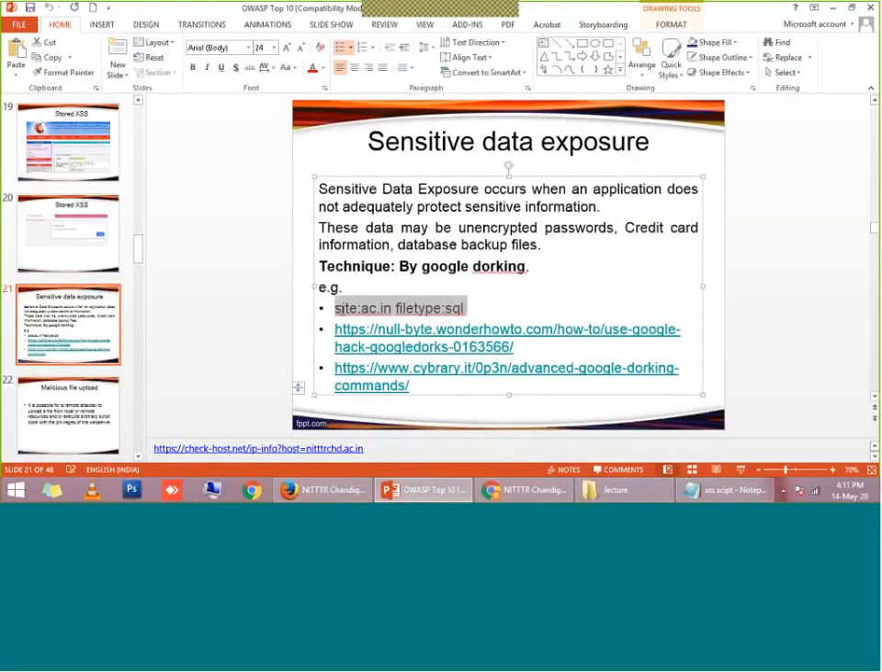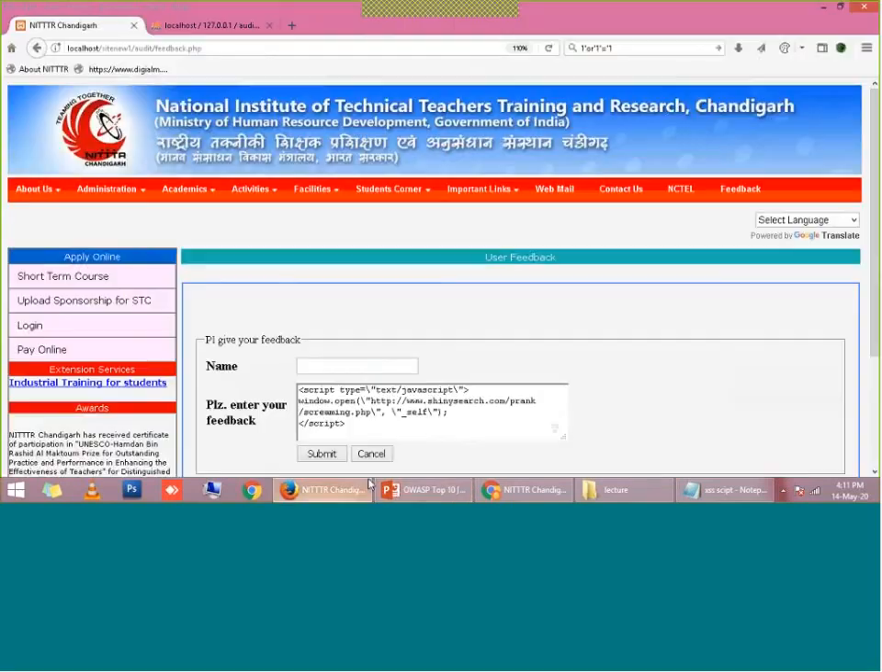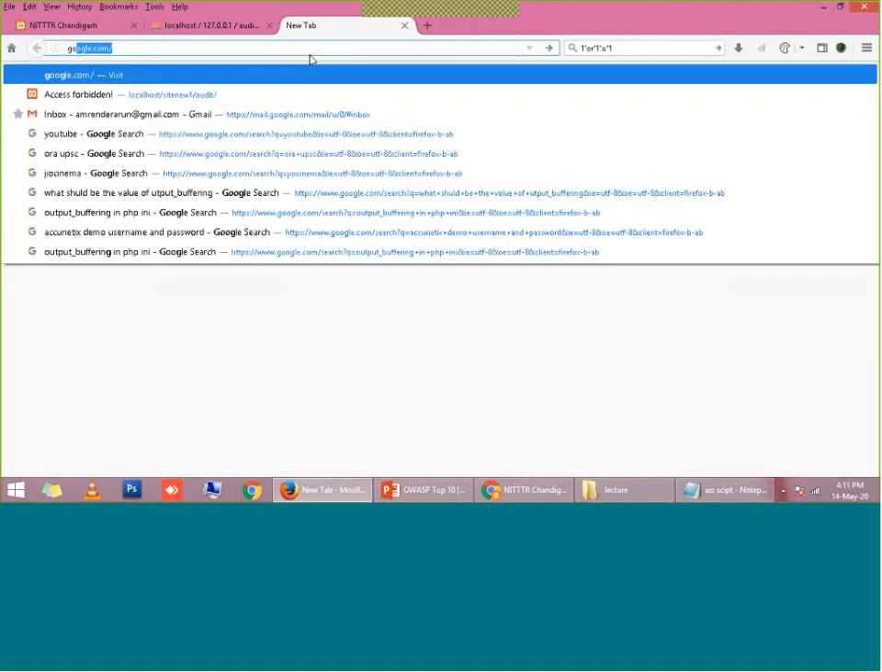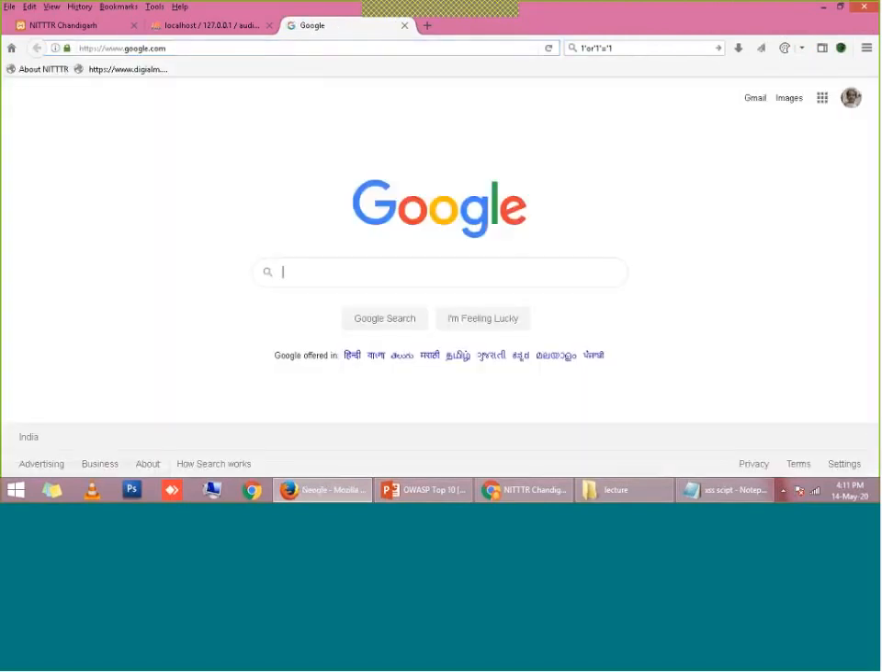So here I have written a Google dorking command: site:ac.in filetype:sql. I am just going to search this on my Google search engine, google.com, right? This is the Google search engine. What have I written here? I have written site:ac.in. So what I am telling the Google search engine is, hey Google, please search all academic websites. ac.in stands for academic website, right?